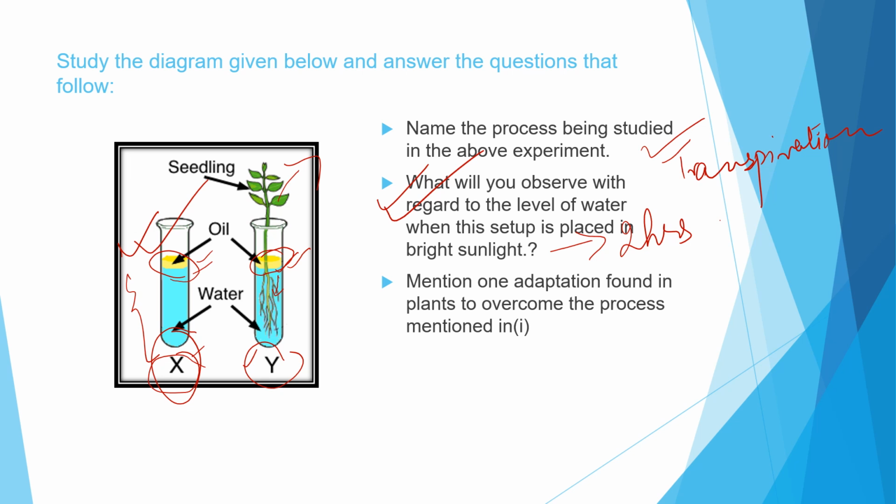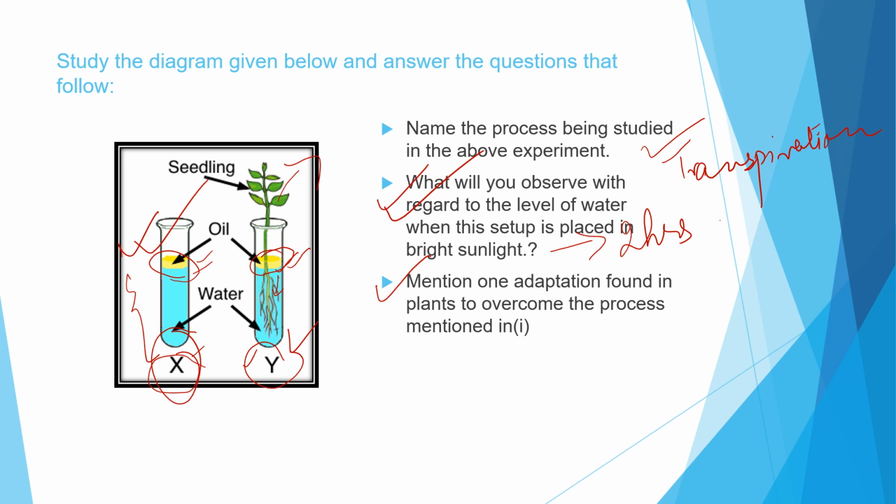Now, mention one adaptation found in plants to overcome the process mentioned in 1. What is the meaning of this question? To overcome this excessive transpiration, if this plant is placed in sunlight for 2 hours, how will it modify or adapt itself to that environment to reduce transpiration or water loss?